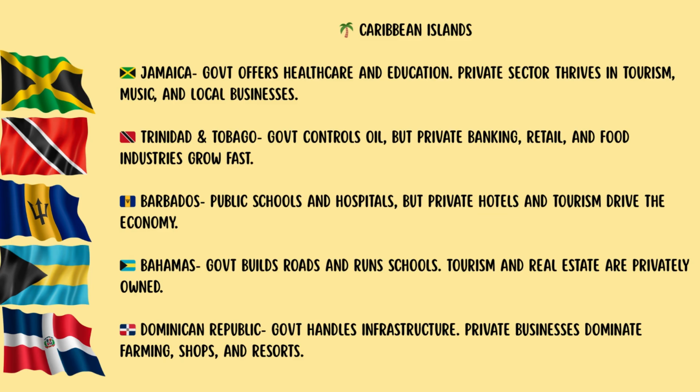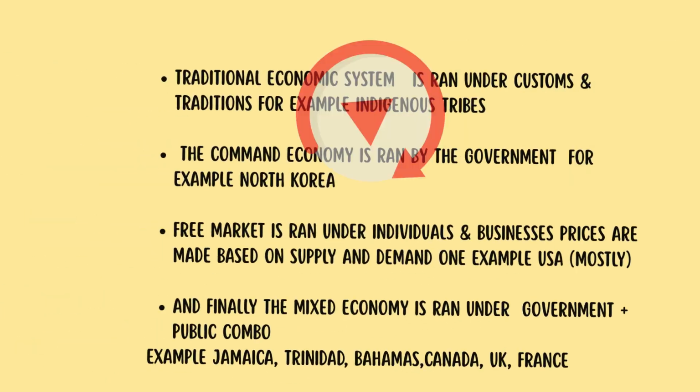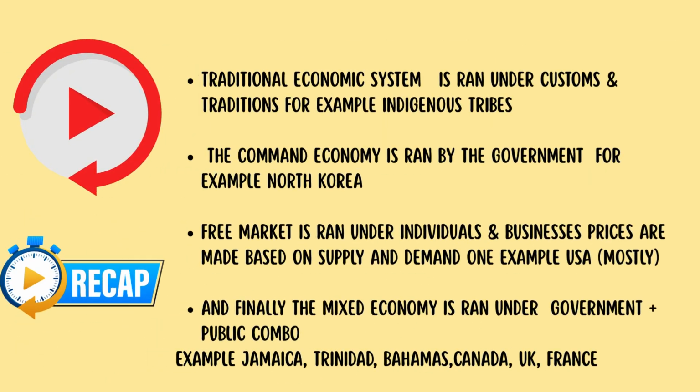In Bahamas, the government builds roads and runs schools. Tourism and real estate are privately owned. And in Dominican Republic, the government handles infrastructure. Private businesses dominate farming, shops, and resorts. In a mixed economy, the government builds the road, but you decide what kind of car to drive on it. In the Caribbean, it's a mix, governments build the foundation, but it's entrepreneurs who really move the needle.